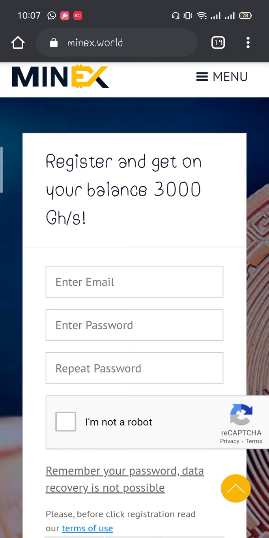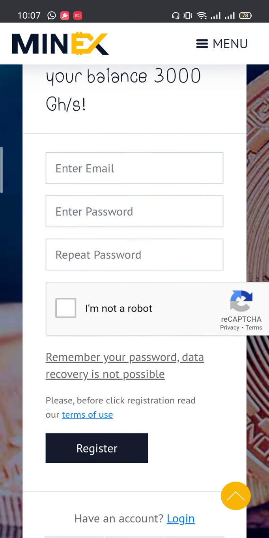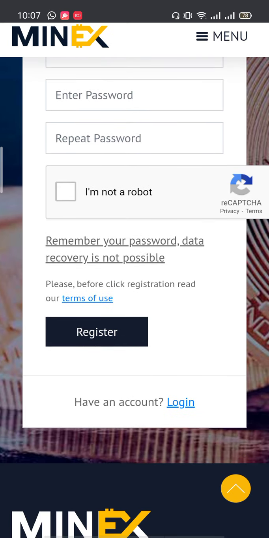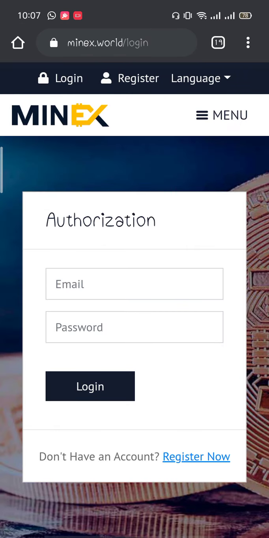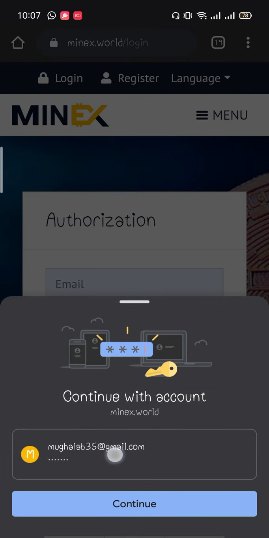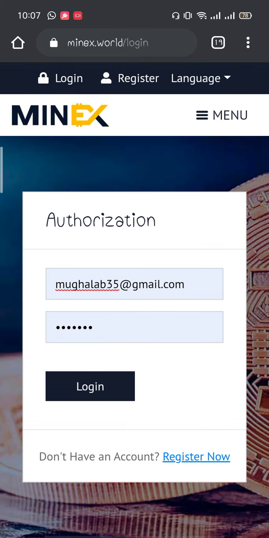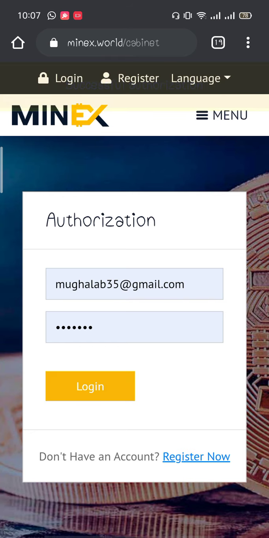You just fill in this form: enter your email, the password and the repeat password, and click I'm not a robot. I have already made an account on this website, so I'm going to log in directly. Here is my login ID and my password, and click the login button. So I think there are problems, yeah.